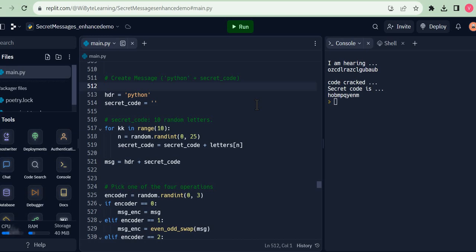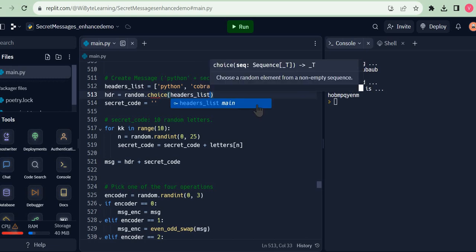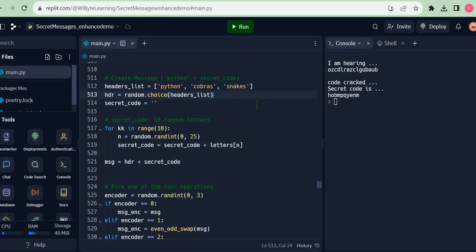In fact, let's just do it right now. So enemy no longer picks up a single header Python. In fact, we create a header list, or let's call it headers list, and we, for example, list down Python, cobras, and perhaps snakes. So enemy is going to pick up any one randomly from this, and the way I do that is by using, instead of assigning header to just one of these strings, I just say random.choice of headers list. Now what does random.choice do? Well, it's a method in the random module which allows us to pick up any one item from this list. And in fact, this is all I need to do from the enemy encoding point of view.